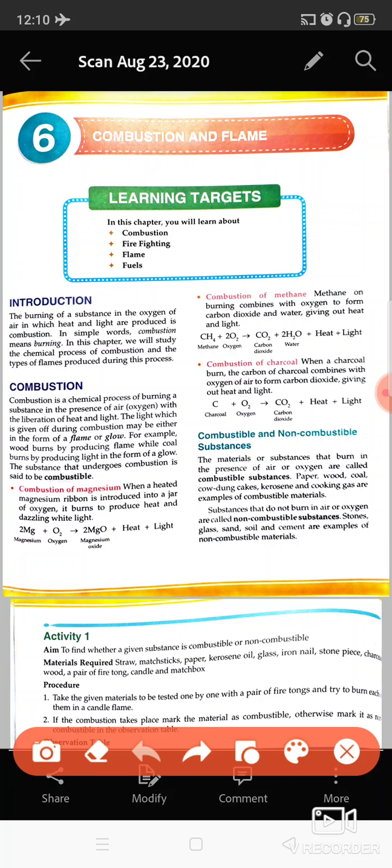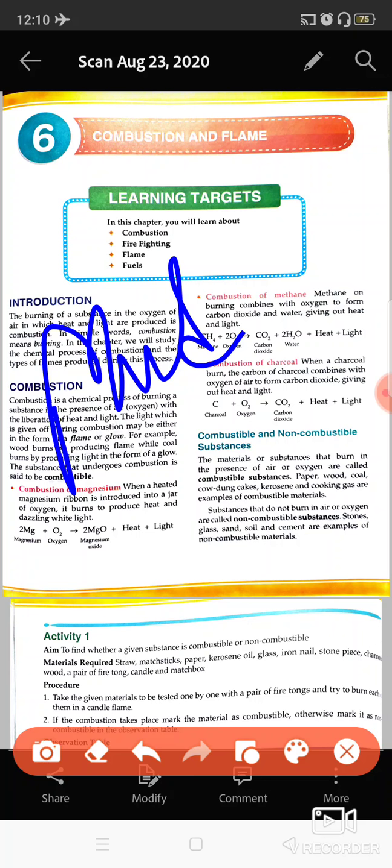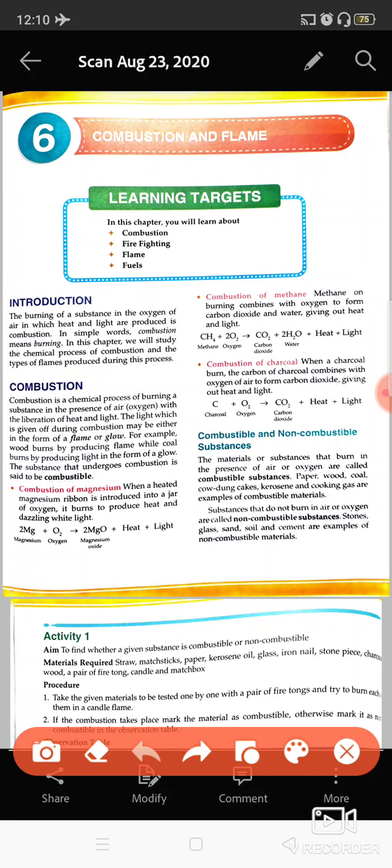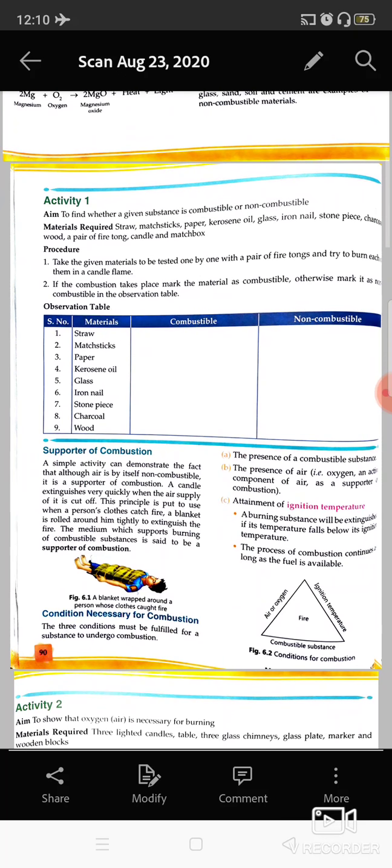On the other hand, some substances do not catch fire easily and cannot be burnt. Those are known as non-combustible substances. For example, mud, soil, sand, glass. These substances do not burn easily.